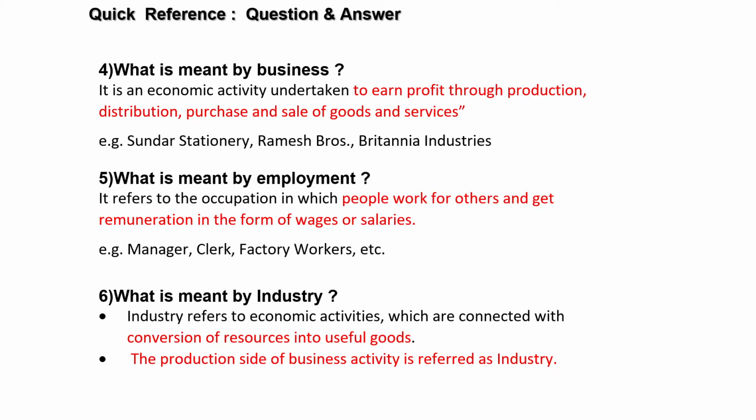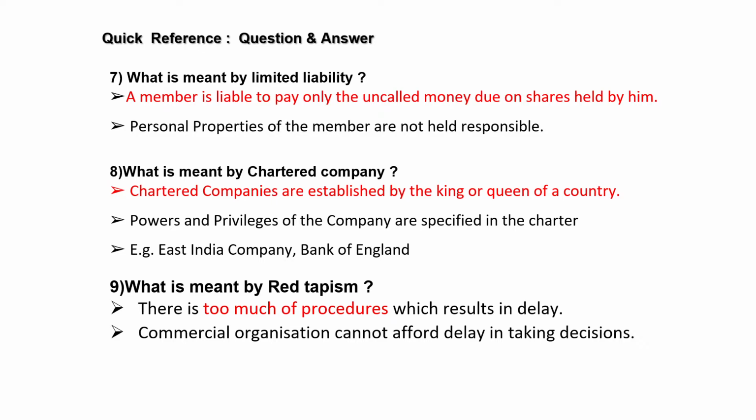And what is meant by industry? It is connected with the conversion of resources into useful goods, or in a simple word, you can write the production side of business activity is referred as industry. And what is meant by limited liability? A member is liable to pay only the uncalled money due on shares held by him. His personal properties will not be taken away by the creditors.